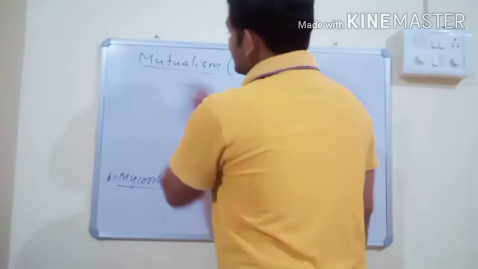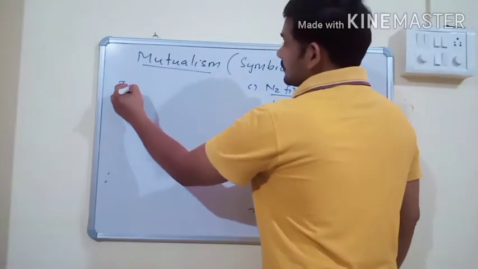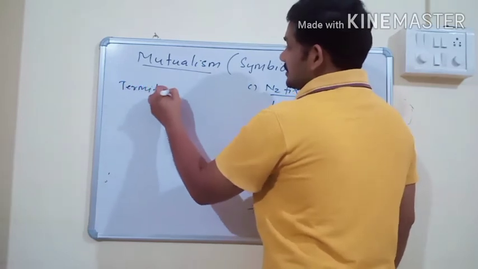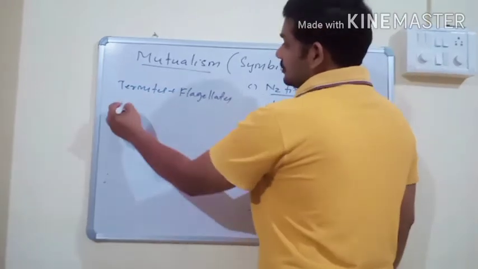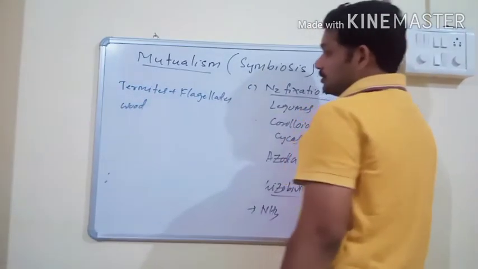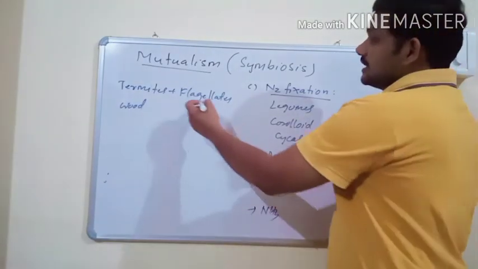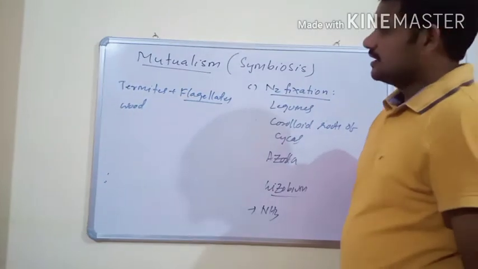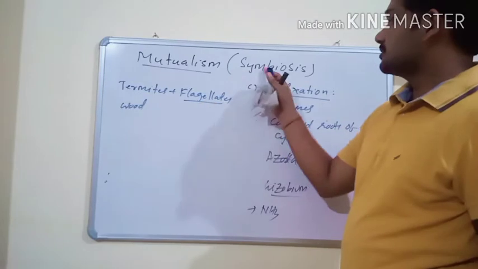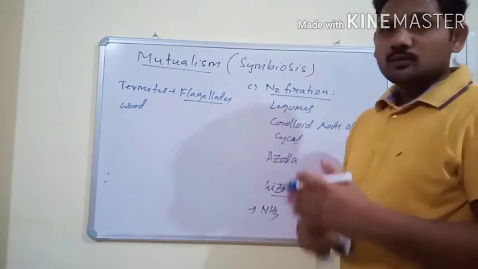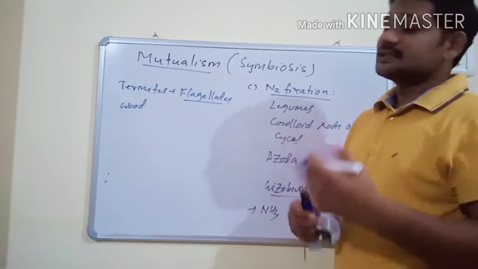And one more example for mutualism is termites and flagellates. Termites usually feed on wood, but they do not have cellulose digesting enzymes. The flagellates contain cellulose digesting enzymes, and flagellates get shelter from termites. This mutualistic relationship is also known as symbiosis. But the most fascinating example for mutualism is the relationship between plants and animals.